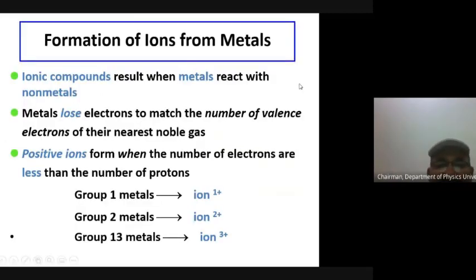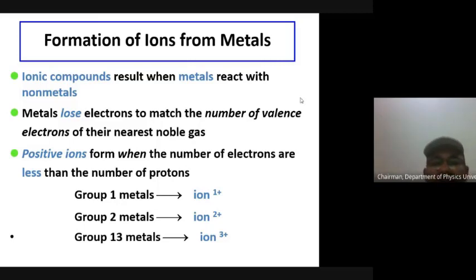Assume this. Now, formation of ions from metals. How do we form ions? Because atoms, if they have complete outermost shell configuration, will not form bonds. Ions will form bonds when they have surplus or deficiency of electrons.